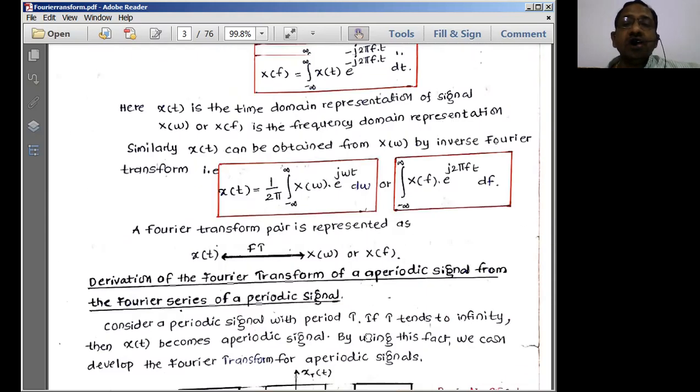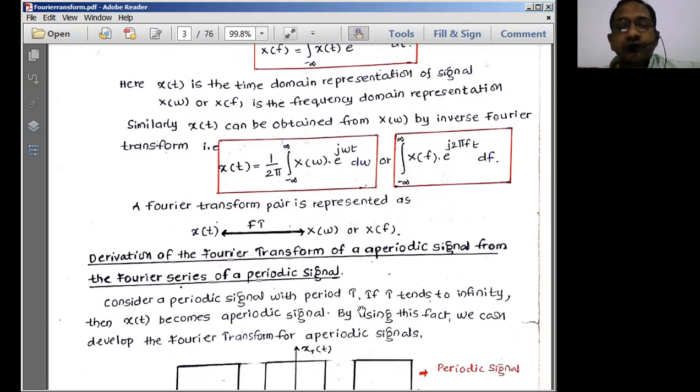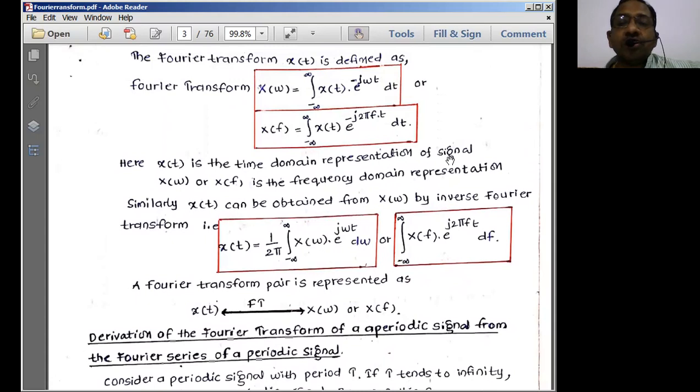Most important thing is these two equations: X of omega is equal to integral of x of t into e power minus j omega t dt, and x of t is equal to 1 by 2 pi integral of X of omega into e power j omega t d omega, over the limits minus infinity to plus infinity in either case. These are the integral equations for the Fourier transform and inverse Fourier transform. You have to compulsorily remember these two for the examination point of view. Sometimes problems will be given, sometimes theory will be given, so you should be ready to get into the concept.